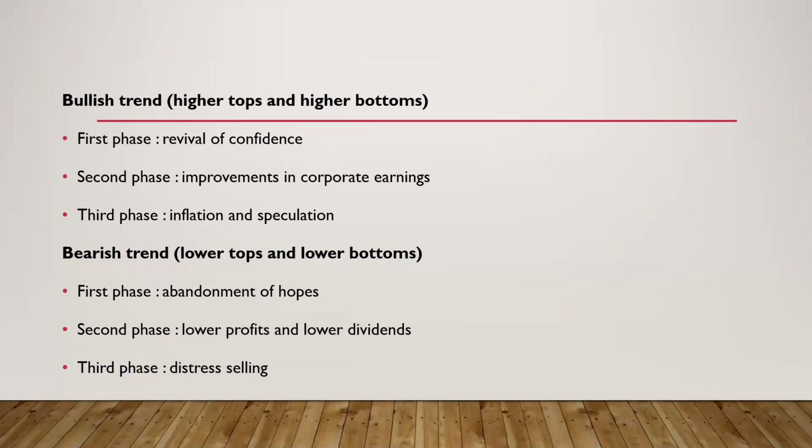And then the third phase will begin when the price starts falling again. And this is the period in which there is distress selling. Distress selling means the investors couldn't make a profit out of that investment and they are willing to sell off that security at whatever price is available in the market. They do not wish to hold it for a longer period of time and earn nothing out of it. They fear that the price is going to come down to nothing. So they are willing to sell it off at any low price. Even by suffering loss, they are willing to give up their securities and sell it off. So that is the third phase. So there are three phases, whether it's in the bullish trend or in the bearish trend.